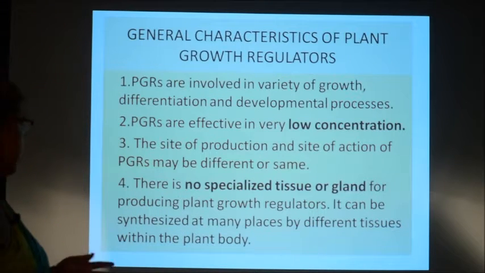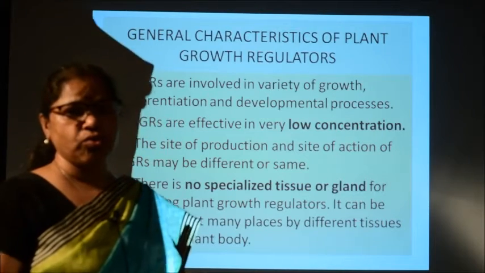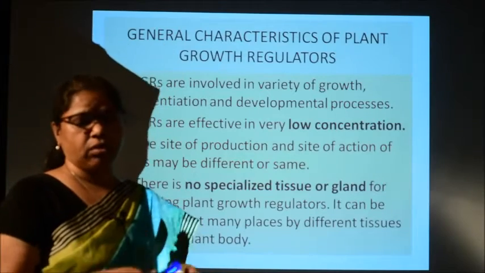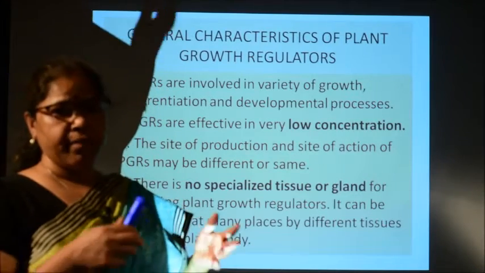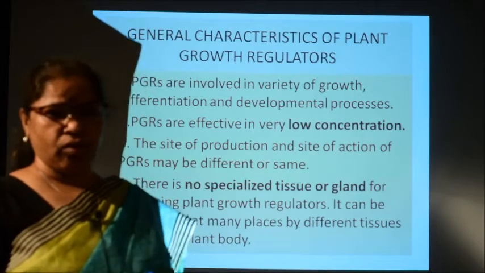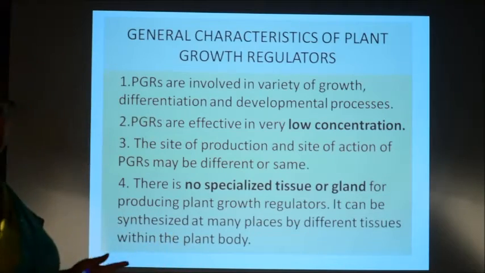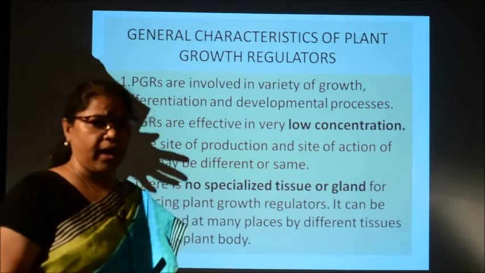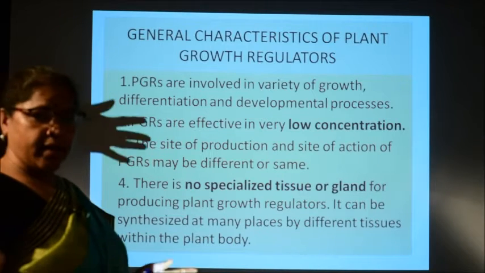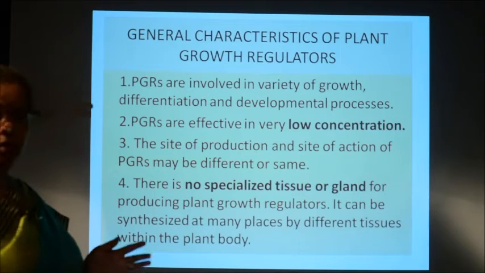And these plant growth hormones are not produced in specialized tissues or glands, unlike animals. As you know, in case of animals or in human beings, we are having different types of glands in which different hormones are produced and they control the growth processes. But unlike animals, in case of plants there is no such specialized tissue or glands in which the plant growth regulators are produced, but they are synthesized in many places in different tissues in the plant body.